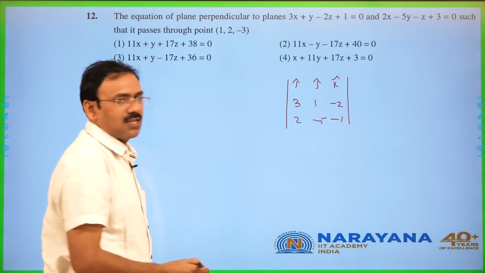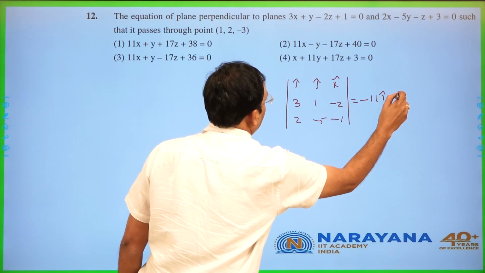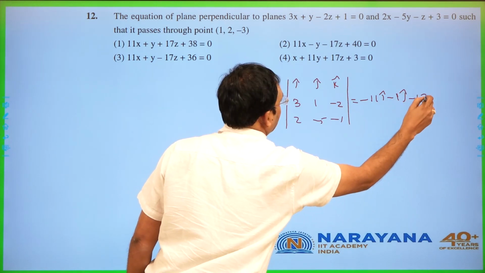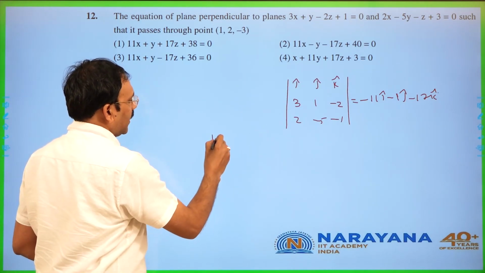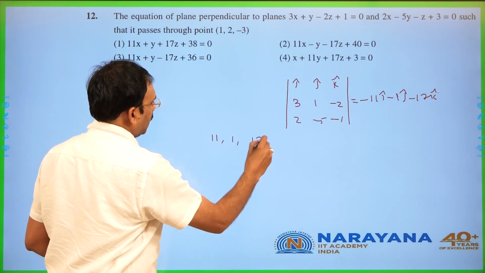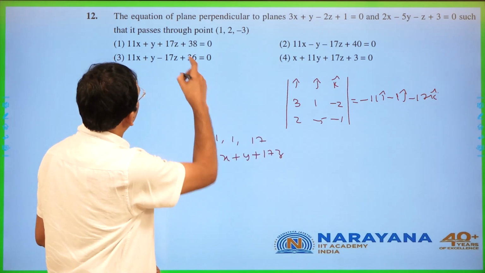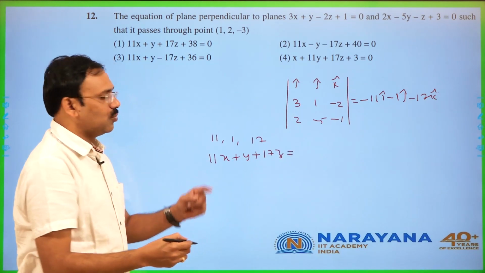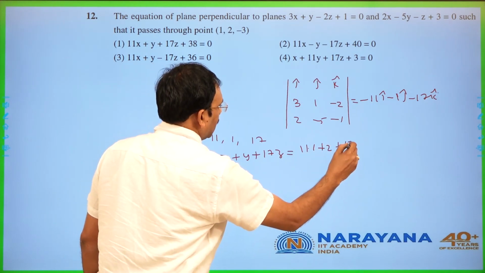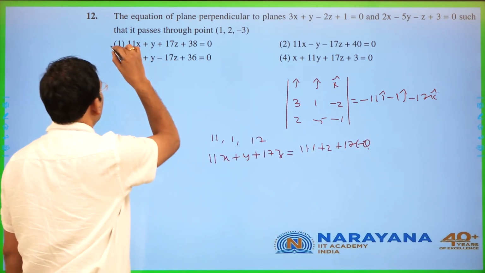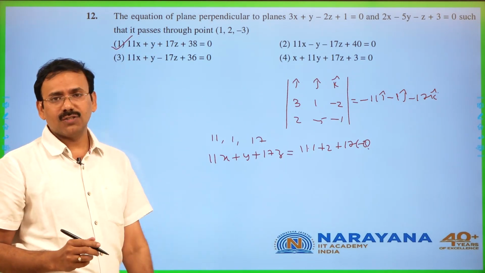Now, if you consider, you are going to get minus 11 i cap, minus 1 j cap, minus 17 k cap. So for the required plane, the normal DRs you can take like 11, 1, 17. So 11x plus y plus 17z, and substitute the point 1, 2, minus 3. That is 11 into 1 plus 2 plus 17 into minus 3. You are going to get the first option. A very simple question. Even you can verify from the answer to the question also.